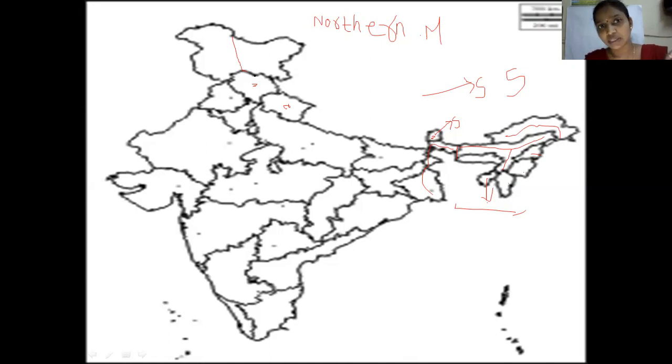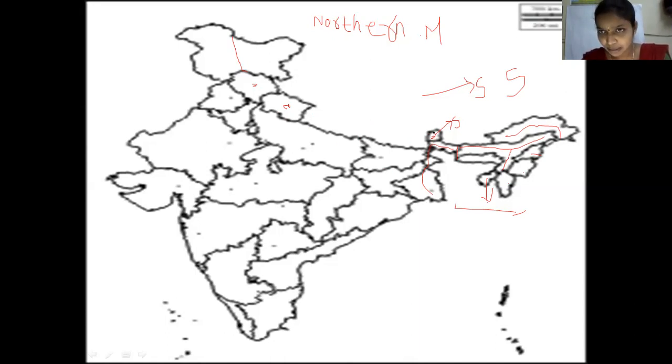So we marked all the states, colored them, labeled them, and colored them in brown. Okay. And after that, the second one will be Mount Everest. So in the legend, you will write Mount Everest. Where you should mark Mount Everest, children, is Nepal. And this Nepal, we are not marking exactly, children, approximately we are marking.